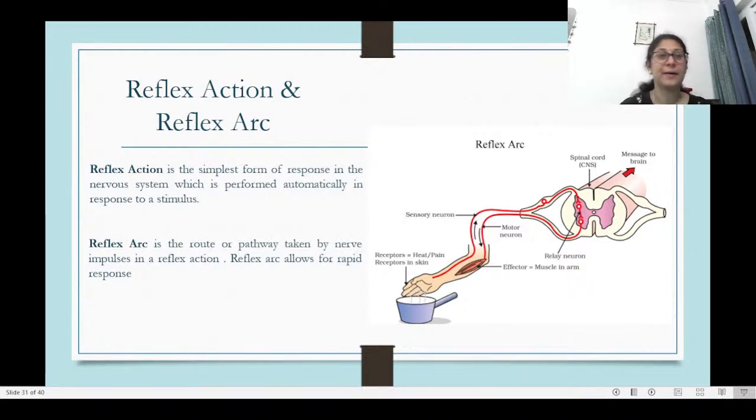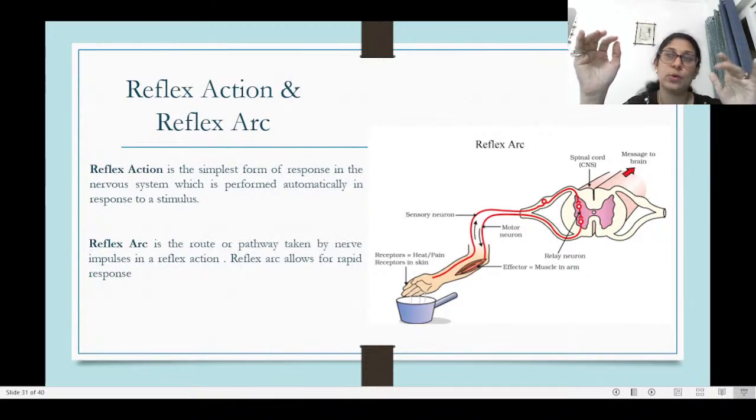Fantastic. Okay. Coming to reflex action and reflex arc. Now, what is reflex action? It's the simplest form of response that happens in the nervous system. It is performed automatically when we come in contact with a stimulus. So in response to a stimulus, the simplest and the quickest form of response is the reflex action.